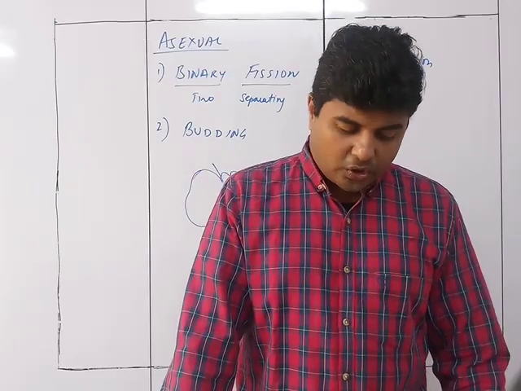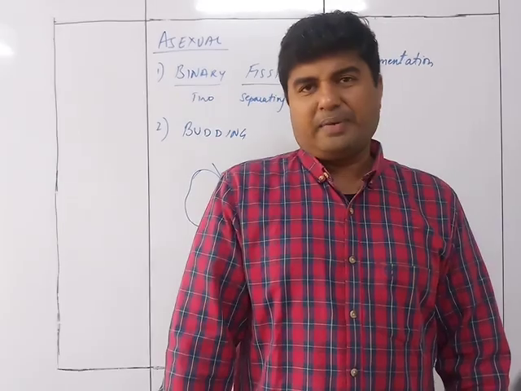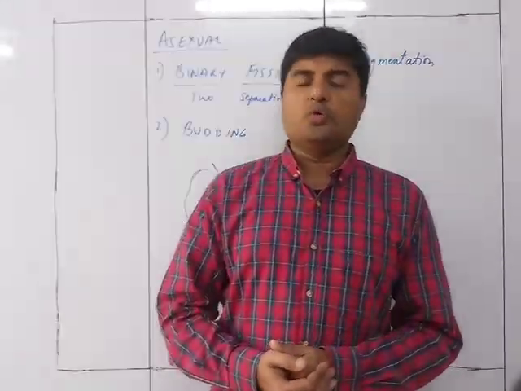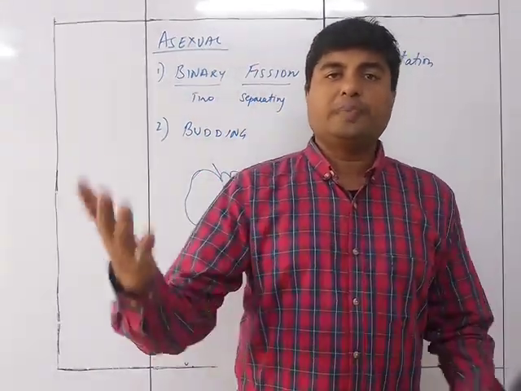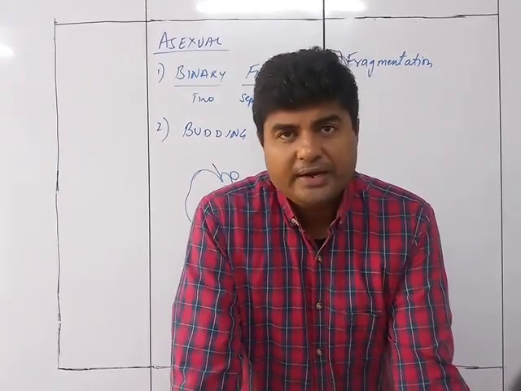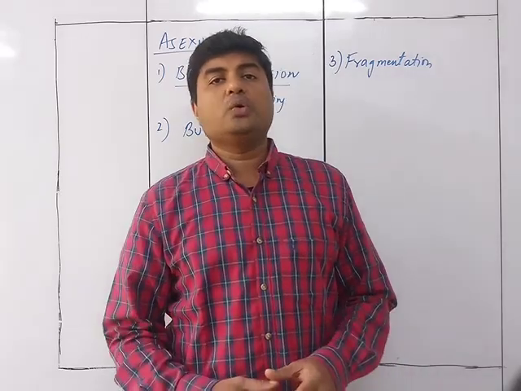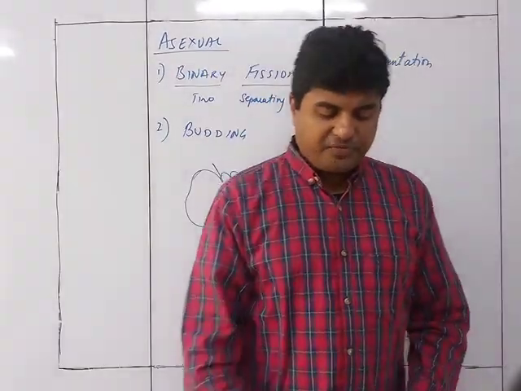The filament grows and breaks off into two or more parts called fragments. Each part becomes an individual organism which grows by itself later on. So that is nothing but fragmentation.